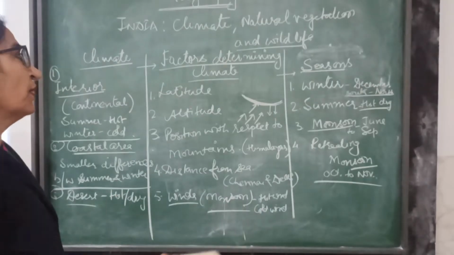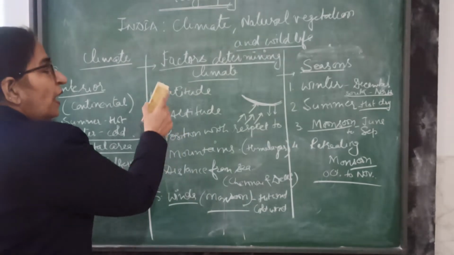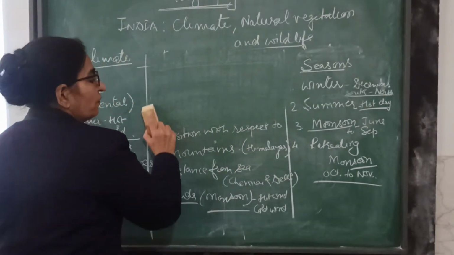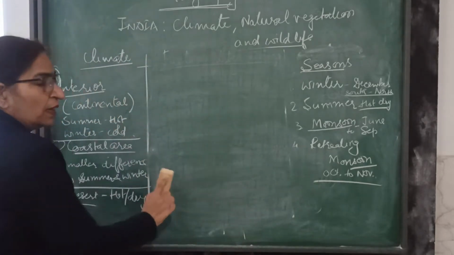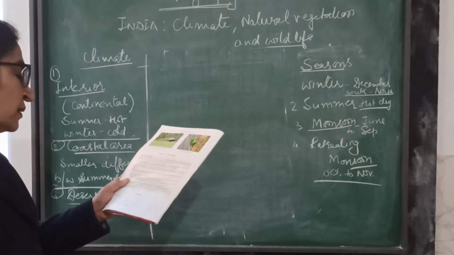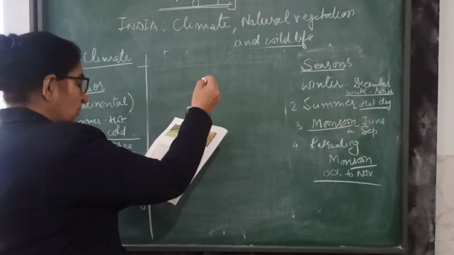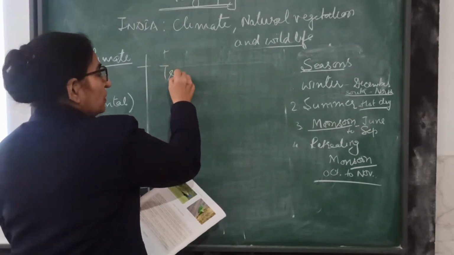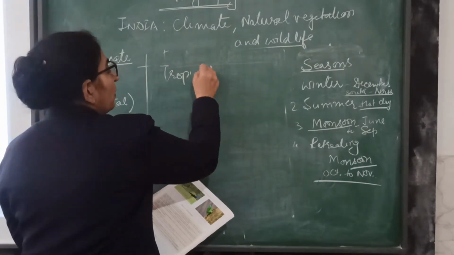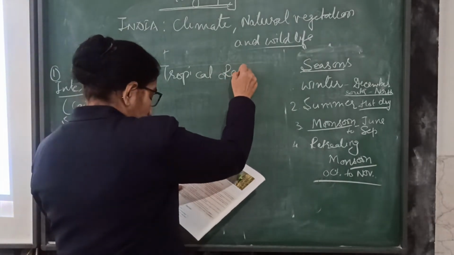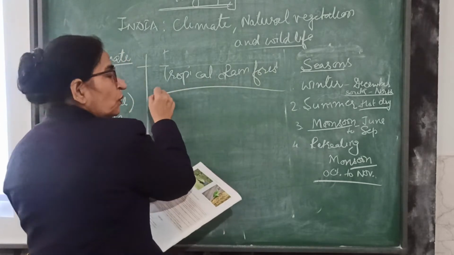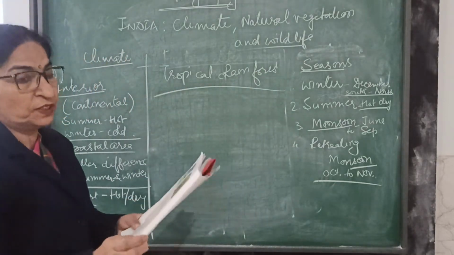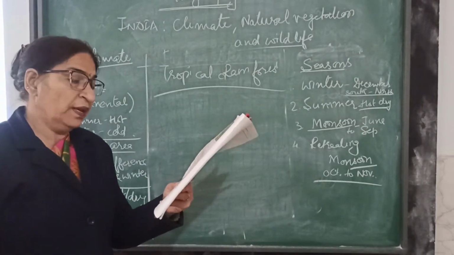Next, because of this climate, we have different types of vegetation, children. Now we will discuss what the different types of vegetation in India are. Number 1 is called tropical rainforest. Tropical rainforests, by the name itself we will come to know, are the vegetation which are related with the rain.